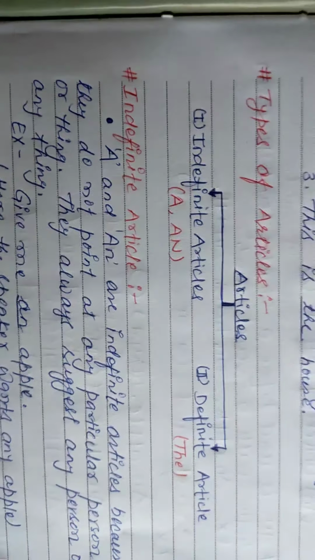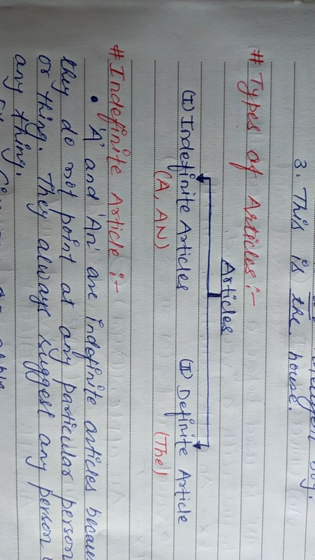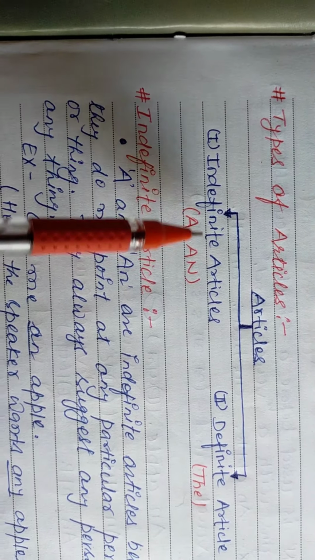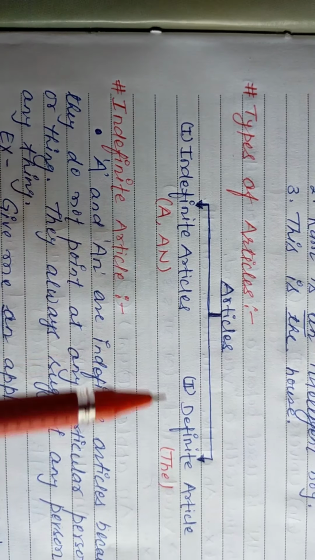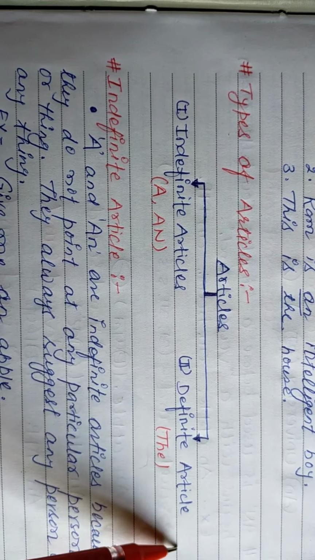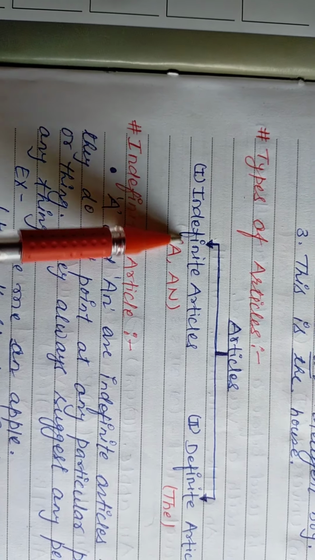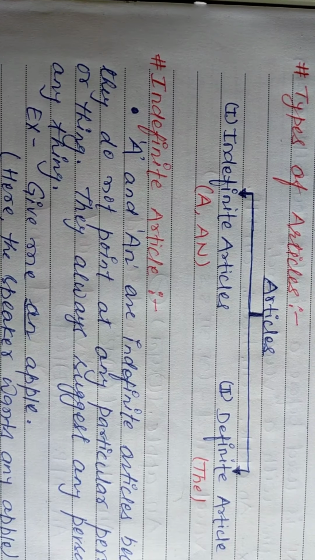Types of articles. Articles, as we know very well, are of two types. The first one is indefinite articles. Here is an example. A is called an indefinite article, and an is also an indefinite article. Now come to the second, definite article, the. It is clear by its name. Indefinite are things which are not definite.